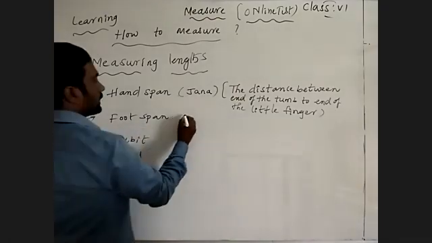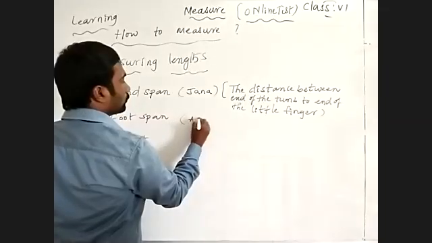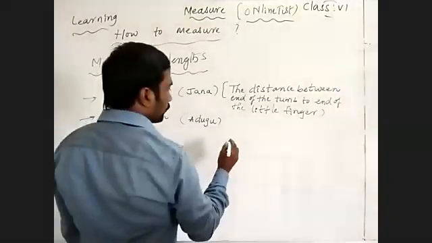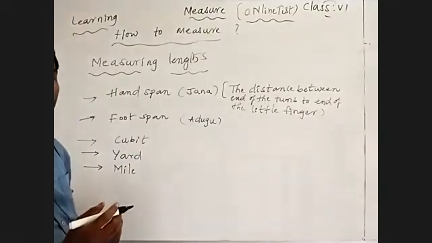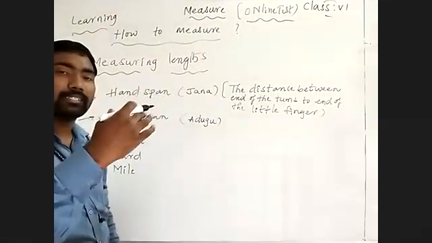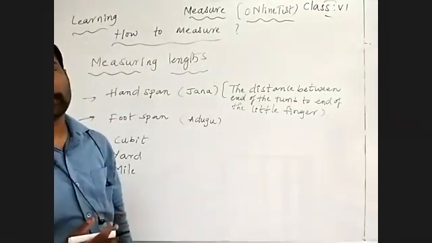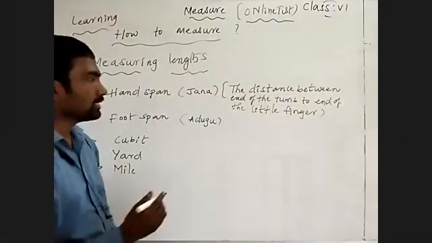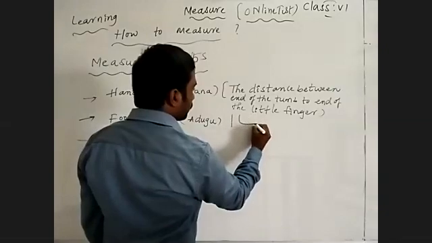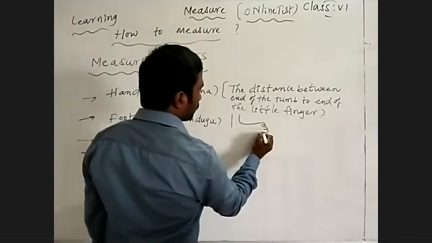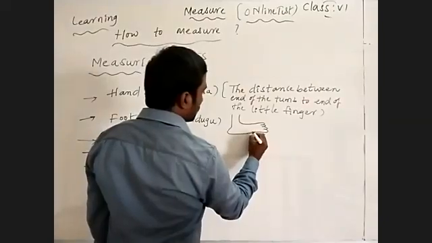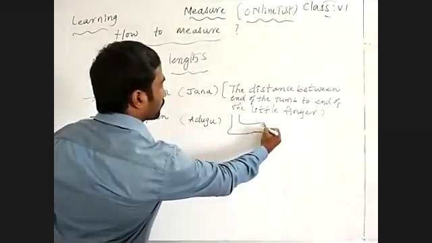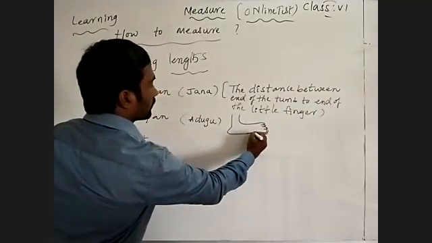Foot span, in our general language, is adugu. By using a foot, the distance from the end of the fingers of the foot to the end of the ankle of the foot. Imagine this is a foot, so this is the foot span.